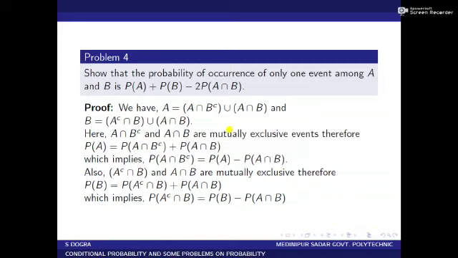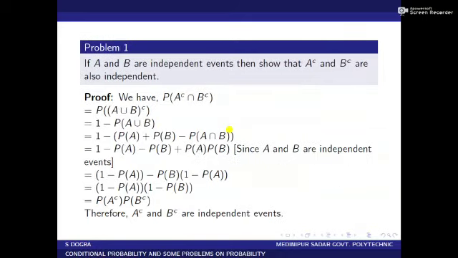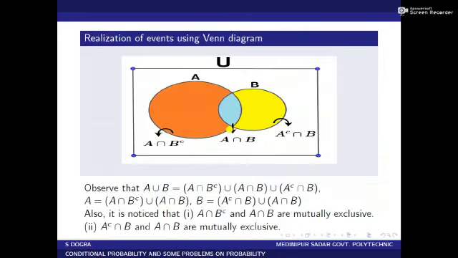Also A complement intersection B and A intersection B are mutually exclusive. We have observed this from the Venn diagram. Therefore P of B equal to P of A complement intersection B plus P of A intersection B. This implies P of A complement intersection B equal to P of B minus P of A intersection B. Only one occurrence means, from the Venn diagram, we see that the common portion does not occur.